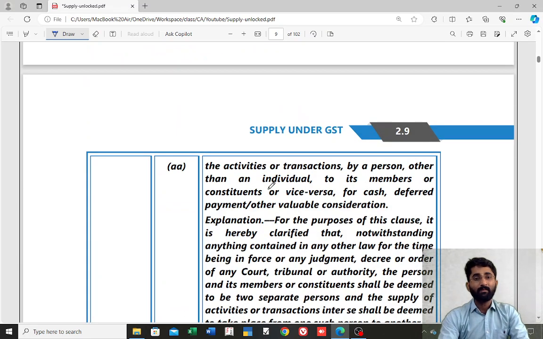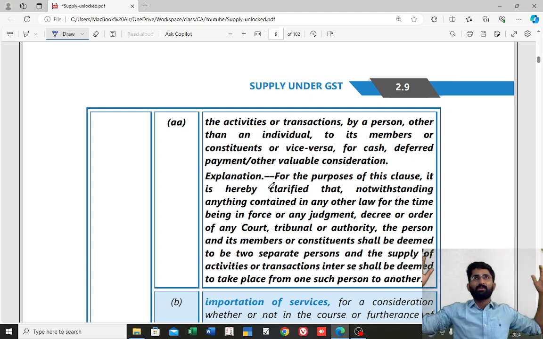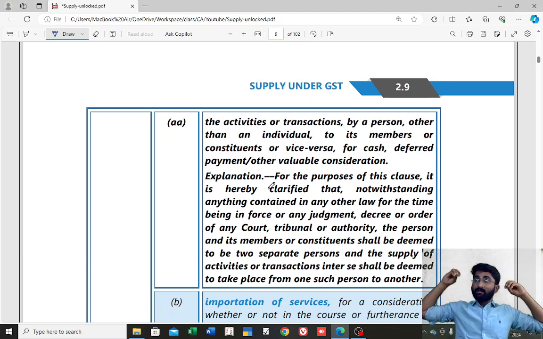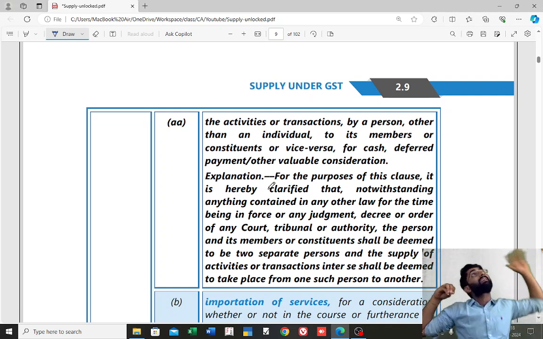Next one, section 7, subsection 1, clause AA. This is not so important, but listen. The activities or transactions by a person other than an individual to its members. Example, there is one association, a Flat Owners Association. Now the Flat Owners Association is giving some service. What kind of service? For example, cleaning the apartment, cleaning the garden, cleaning the tank.